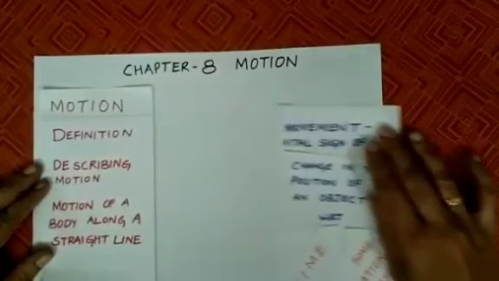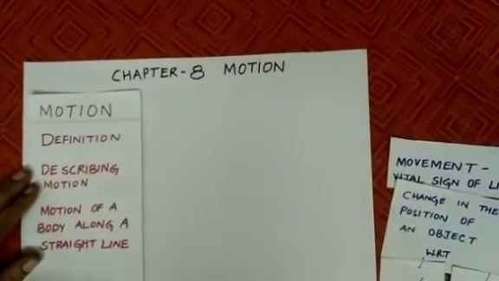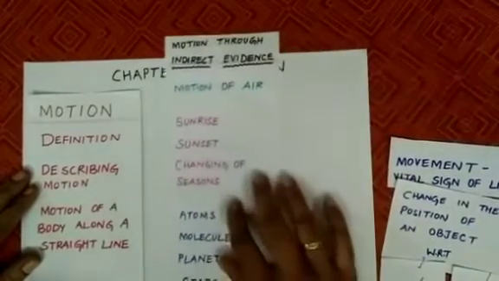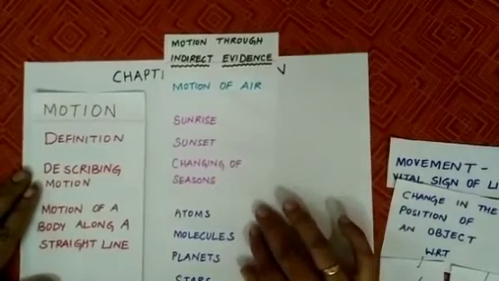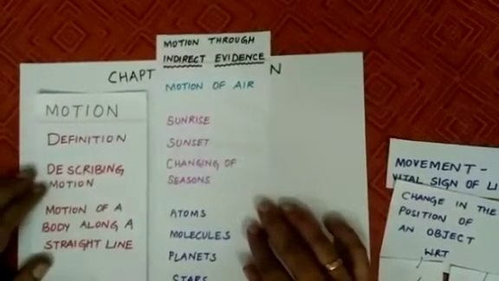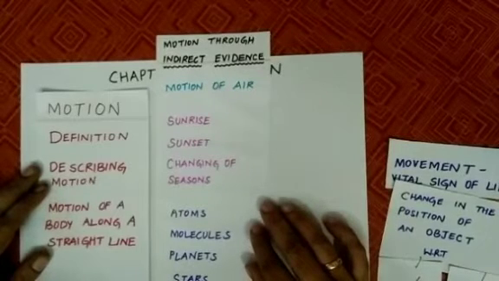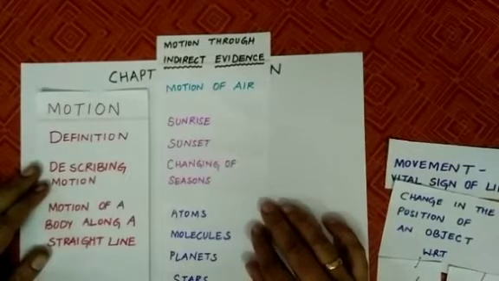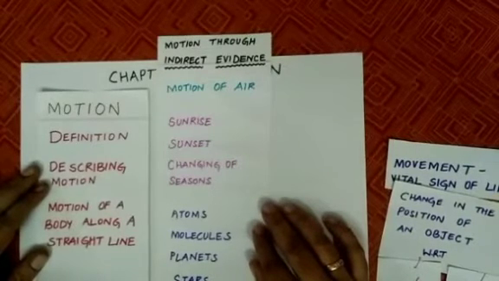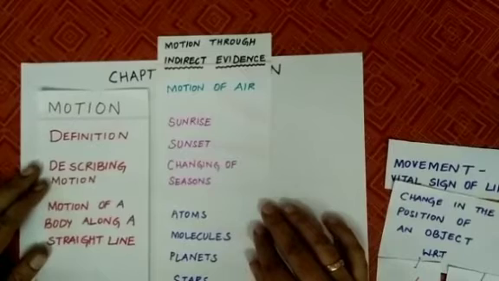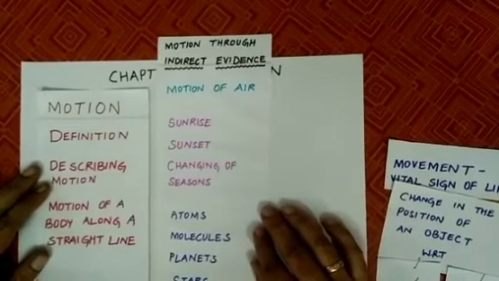Moving on, you can see that we move, which is the direct evidence, but there are some indirect evidence for the motion. That is the motion of the air, like the dust particles in the air move. So, we come to know that there is a movement of air, and the rotation of earth, which results in the sunrise, sunset and the changing of seasons, are the indirect evidence of the rotation of the earth, right?